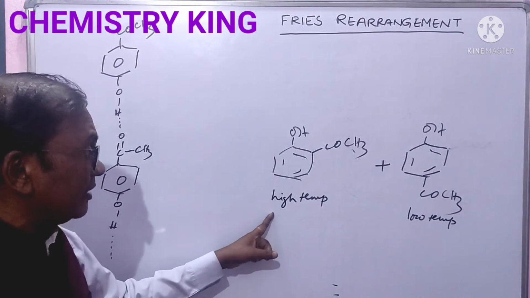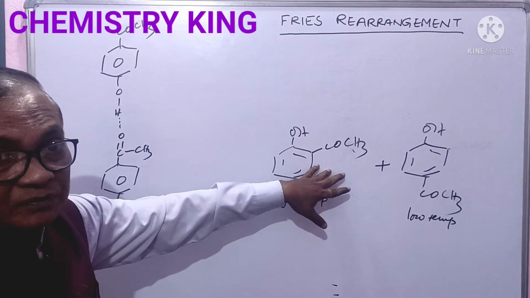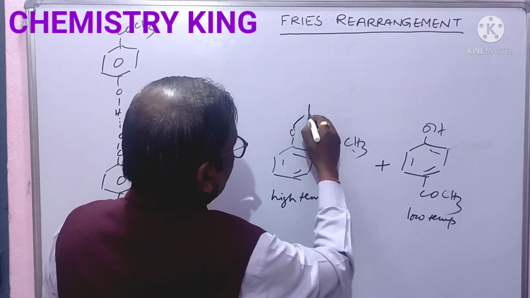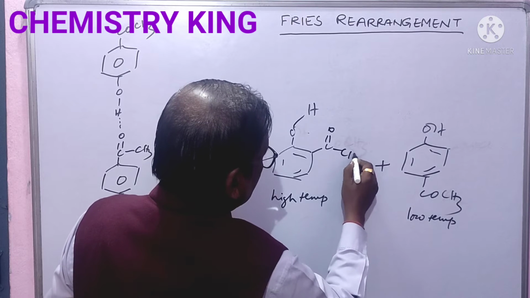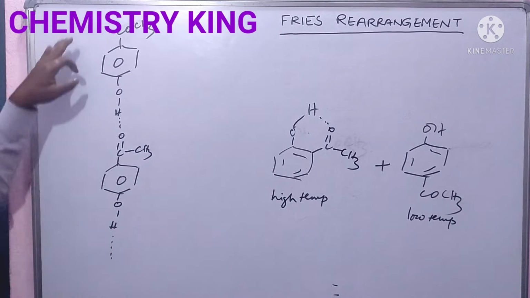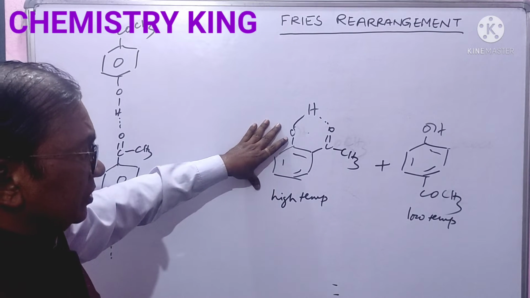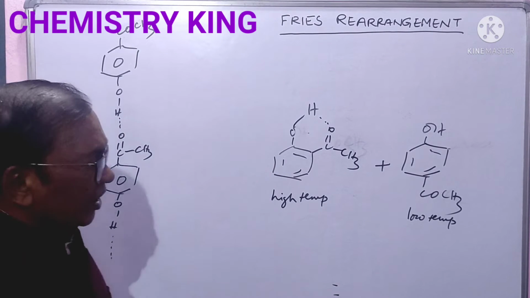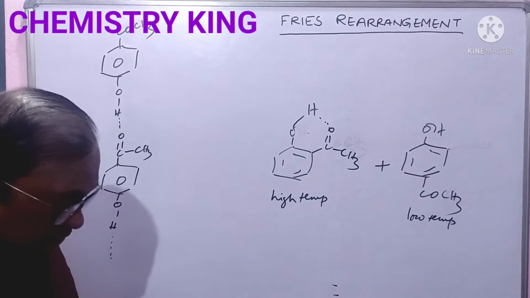At high temperature, the ortho derivative is stable, stabilized by intramolecular hydrogen bonding. At high temperature, the para cannot exist. So you will get ortho derivative at high temperature and para derivative at low temperature.